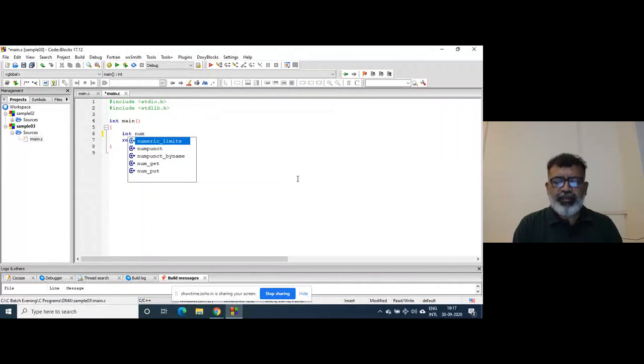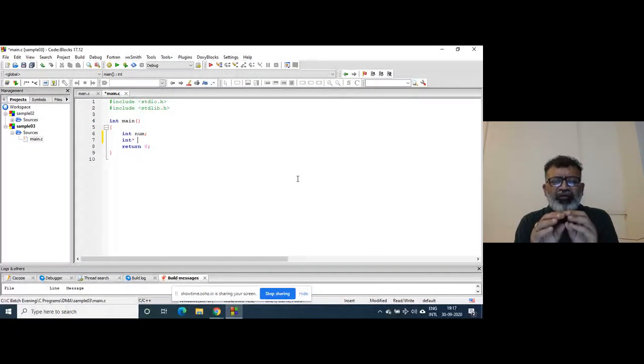I will declare one variable as num, right? I would declare one pointer variable because we want to store multiple integers. Let's say we want to create a kind of array on the heap, right? So I will declare a variable as *ptr.